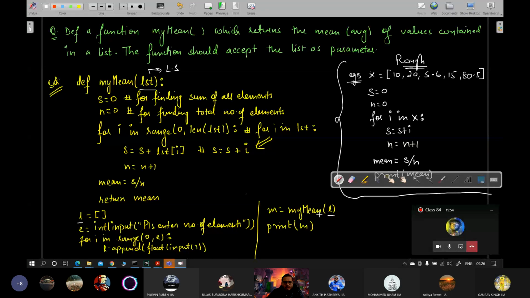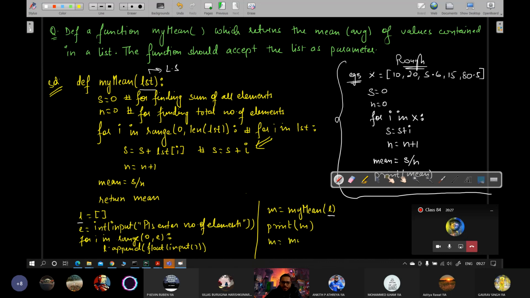No. For calling the function, I should match the function signature, right? By matching the function signature, we mean if it is expecting one parameter to be passed, I should pass exactly one value as argument. So I am passing exactly one value as the argument, which is a list given by the user. I can also do it another way, for a new function call, just a minute. I can also do this way.